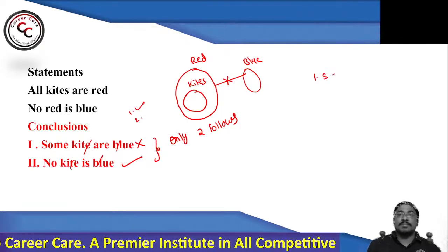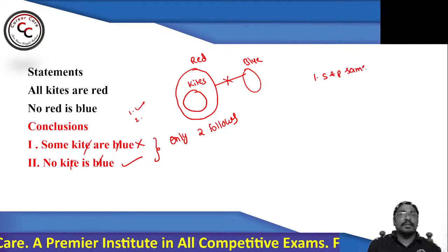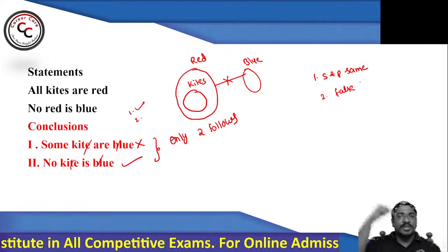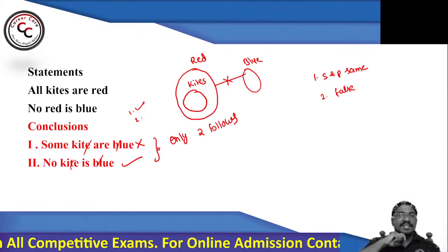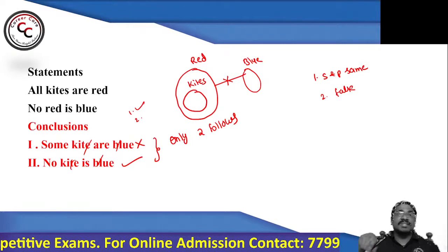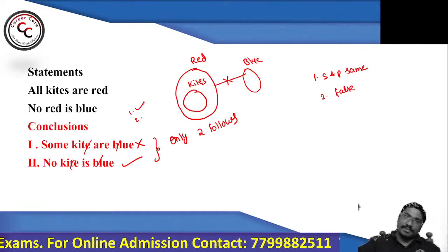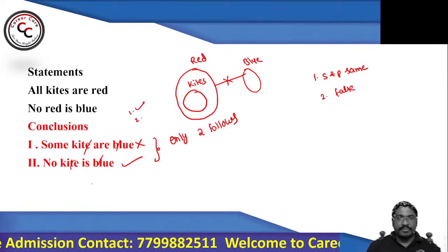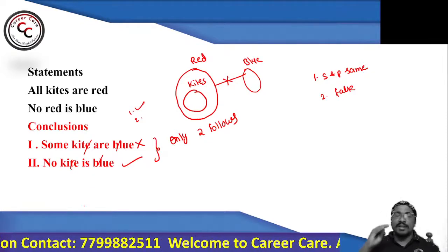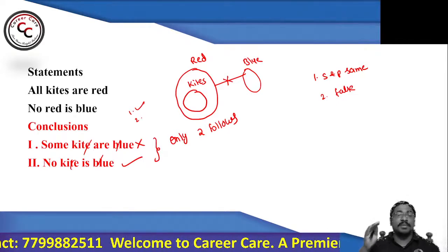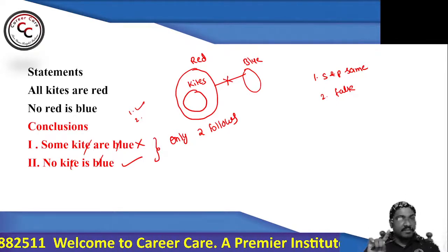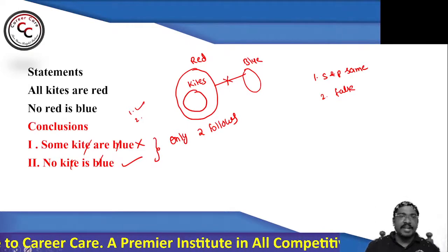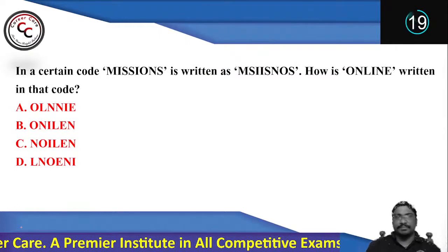So first condition, subject and predicate, both should be same. But second condition, both the conclusions should be false. But here one of the conclusions is true, no? So second condition is deactivated. If second condition is deactivated, you cannot say either or. So that's why my answer is only two follows. I hope you have understood. Right? So make sure that subject and predicate are same, not necessary that 99% should be either or. Remaining 1% should be like this in order to make us confused. Right? So kindly stick to the concept. Don't ignore the concept. Right?